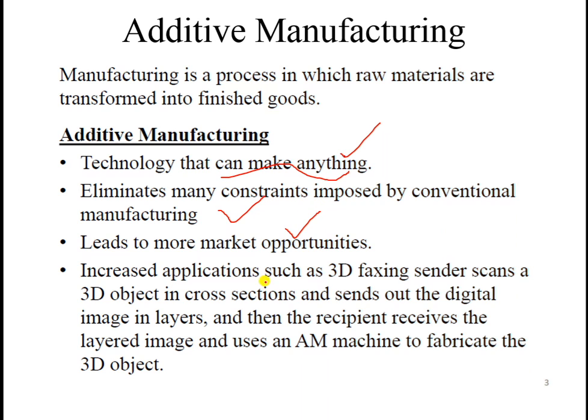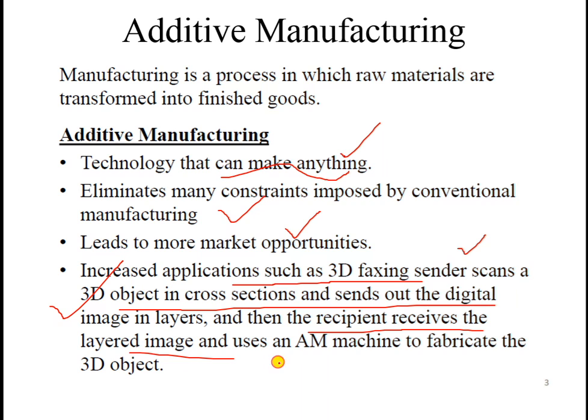can be manufactured. As far as additive manufacturing is considered, a three-dimensional scanner scans a 3D object in cross sections and sends out the digital image in layers, and layer by layer formation of that particular object is possible with the help of metals and non-metals. Then the recipient receives the layered image and uses an additive manufacturing machine, that is a 3D printing machine, which is the best example of additive manufacturing, to fabricate such a 3D object. Okay, so that is important.